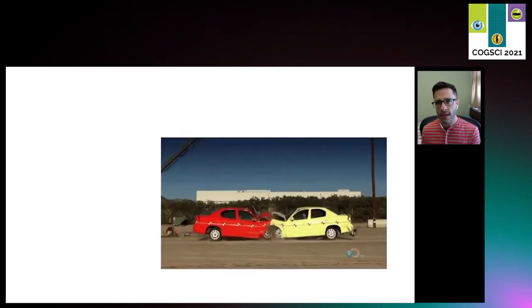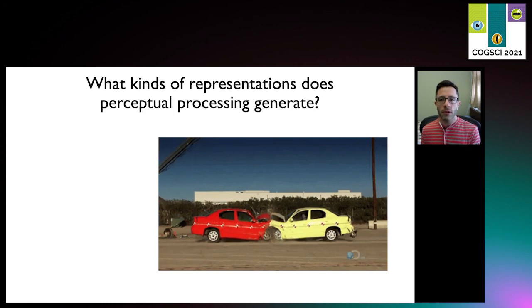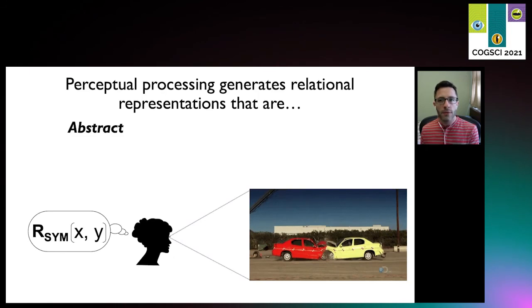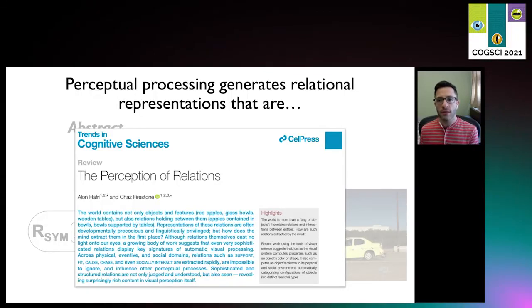But more generally, taking a step back, what have we learned? One major takeaway is a bit about perception, that perceptual processing appears to afford not only low-level properties such as the locations, shapes, or colors of the cars in this image, but also generates representations of relations that are abstract and structured and are in a format that can readily interface with higher-level cognition. In fact, I've summarized this perspective and the evidence for it in a recent paper in Trends in Cognitive Sciences with Chaz Firestone, and I'm happy to discuss more in the question and answer period.